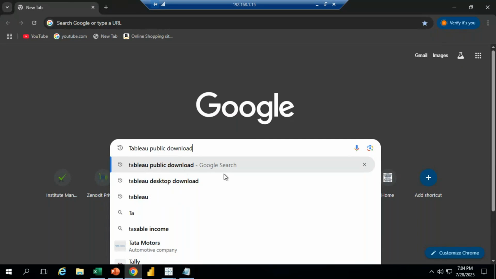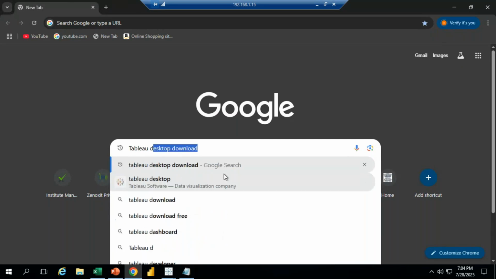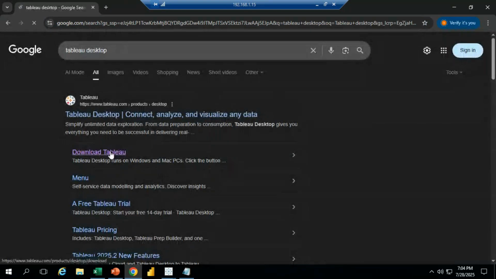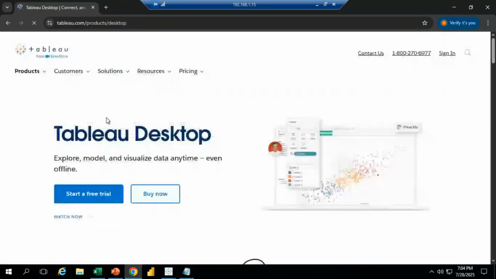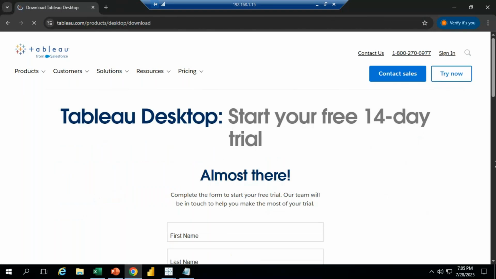Tableau Public or Desktop download. If I click on that, see, now that information will come. Download Tableau. Click on that. Let me see that. See, start a trial version. Once you select it, it's going to display start a trial version. If I click on that trial version, it's going to display some information.